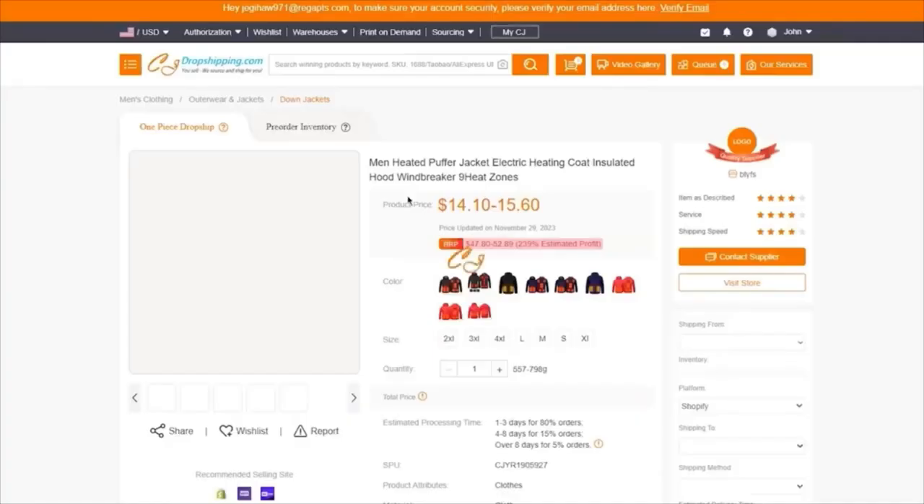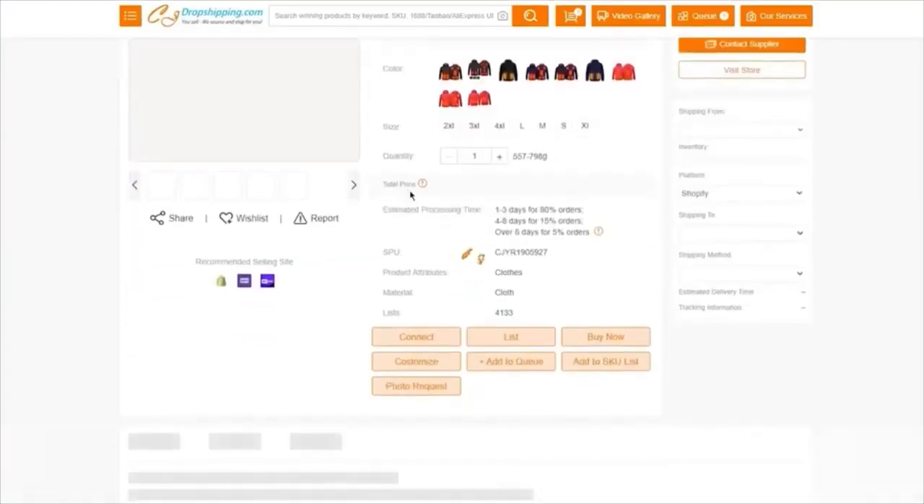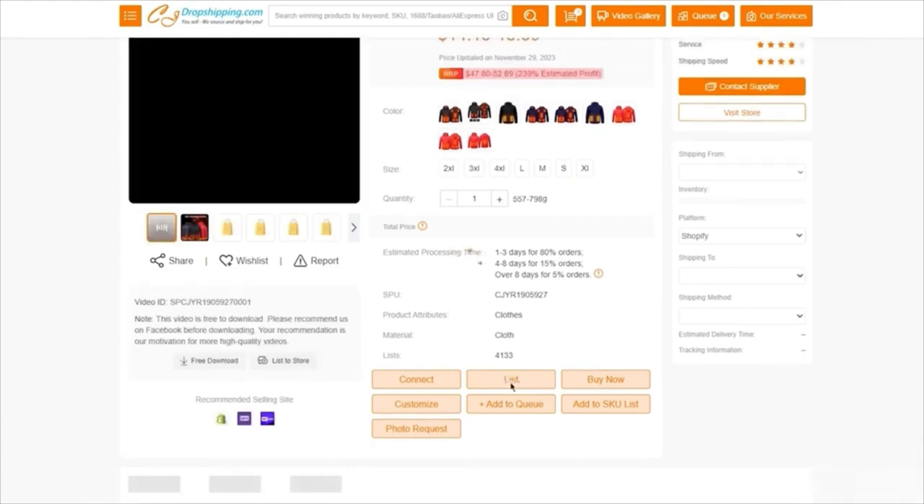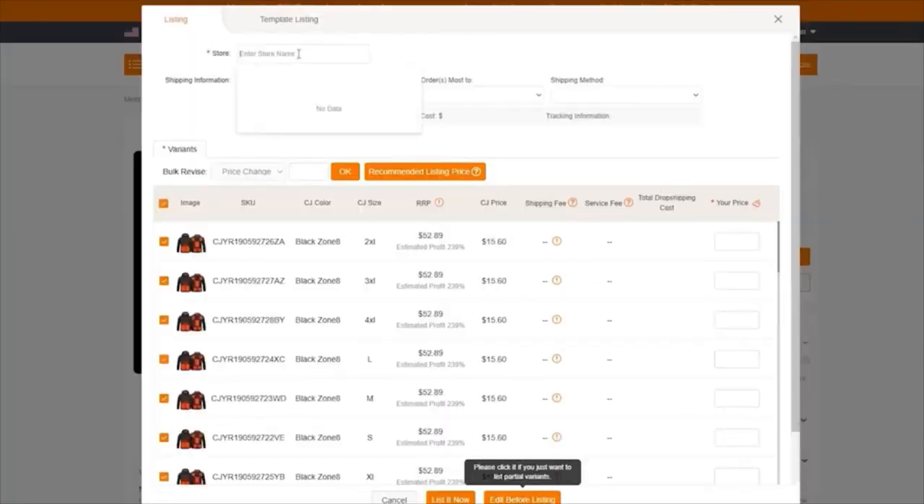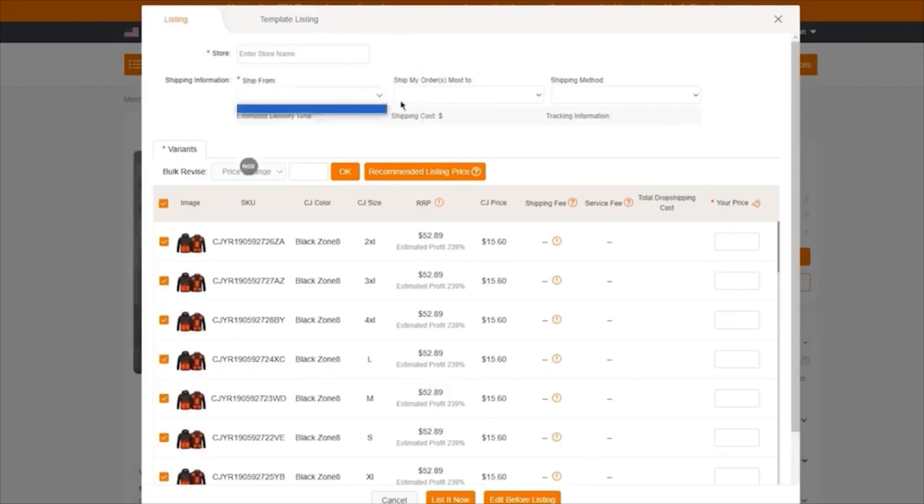So let me show you what the outlook of these will look like. So again, once this loads up, it's going to verify that your store has been properly authorized. And once your store is authorized, simply as I stated, you're going to click on list. It's going to give you all of this. Make sure that your store's data is properly entered. Once your store data is entered, you're going to add in the shipping information.